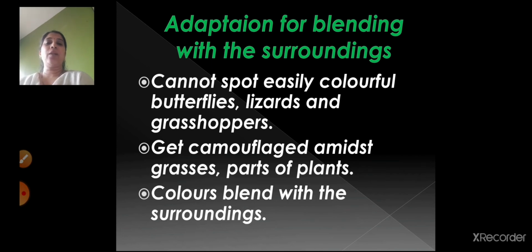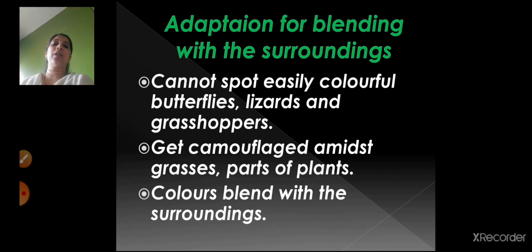Then, children, we looked into the adaptation of the reptilian animals. Reptiles, as I told you, are crawling animals, right? We saw that snakes can creep because of the scales which are present on the skin, whereas the lizards, the house lizards, crocodile, garden lizard, can all creep with the help of their muscles, right? So the snakes have got a scaly skin, whereas the lizards and others have got clawed toes, right? And thin soles.